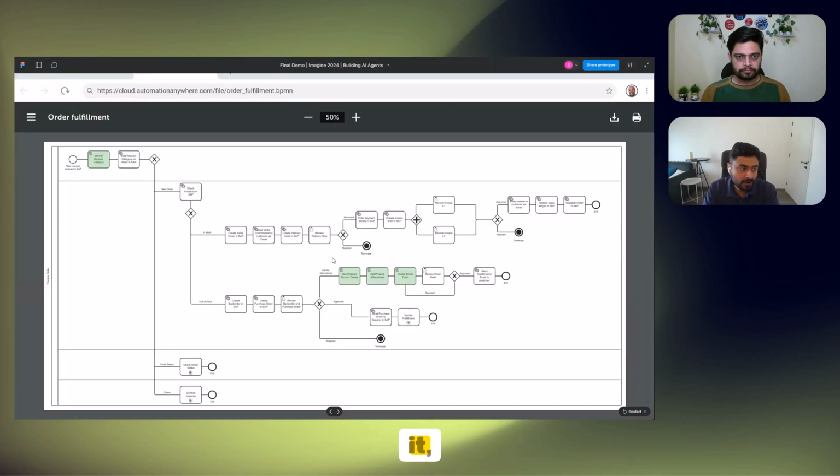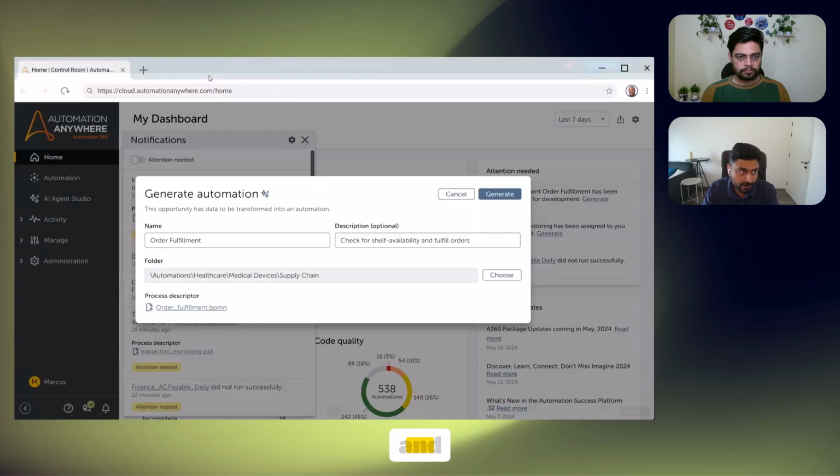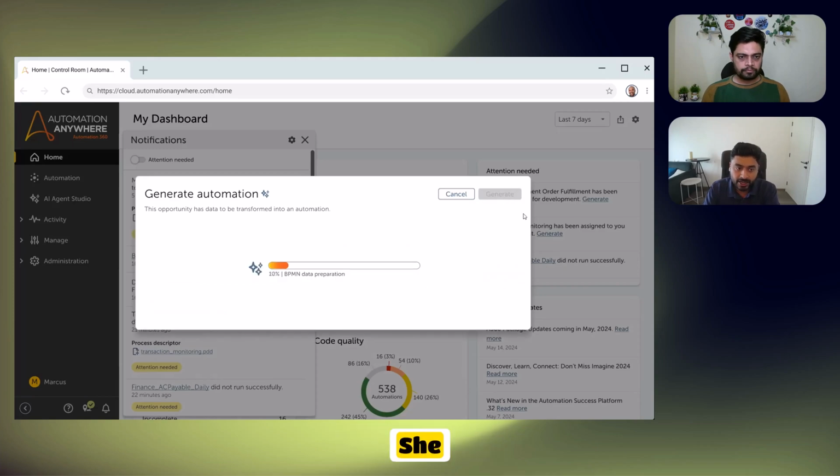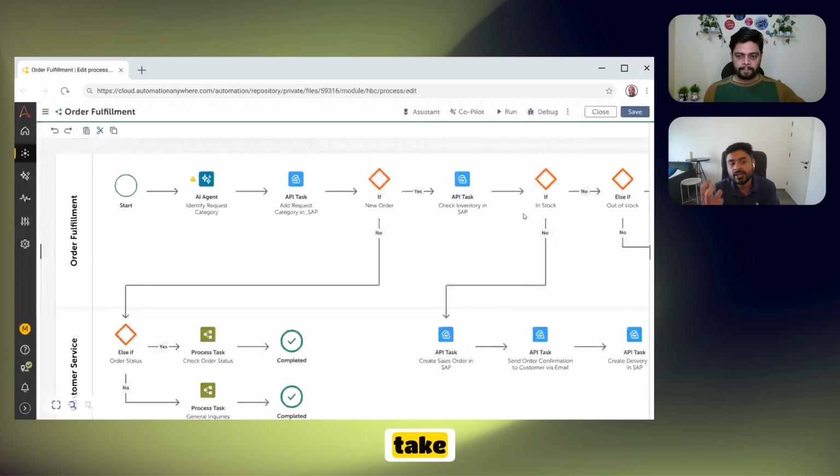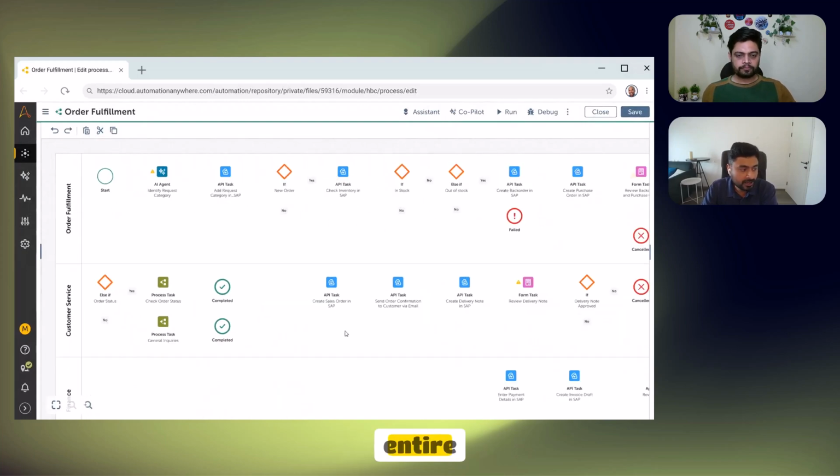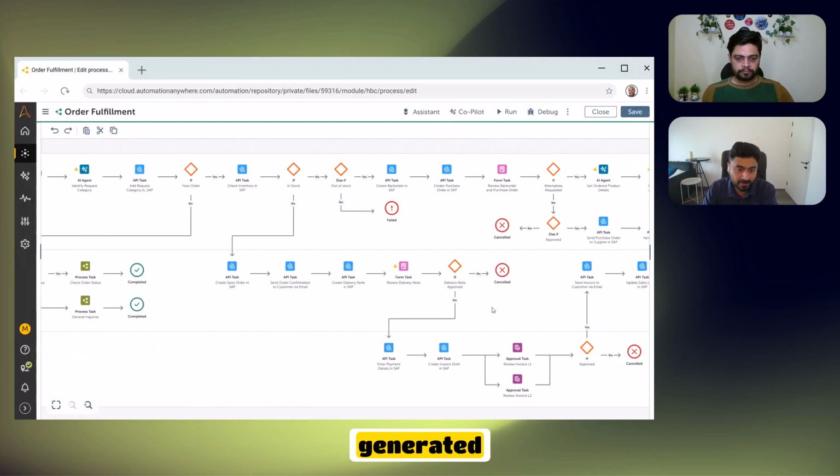Once he looks at it, he can go and close it. And then he can decide that, okay, now let's convert this particular design or this particular process flow into an automation. He clicks on generate, and this is where our Autopilot kicks in. This is a new feature that has come in Automation Anywhere. We are using a foundation model under the hood to take in that BPM diagram and convert it into a process automation. And there you go. You can see now the entire process has been generated by Autopilot.